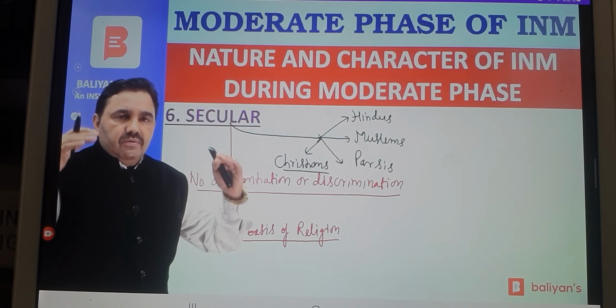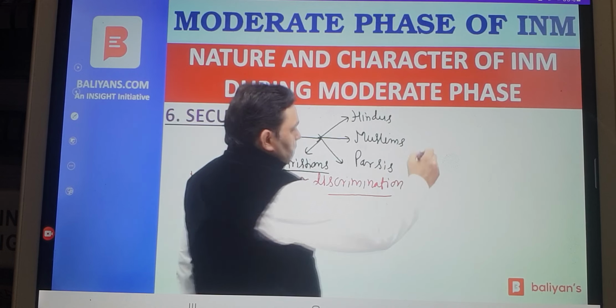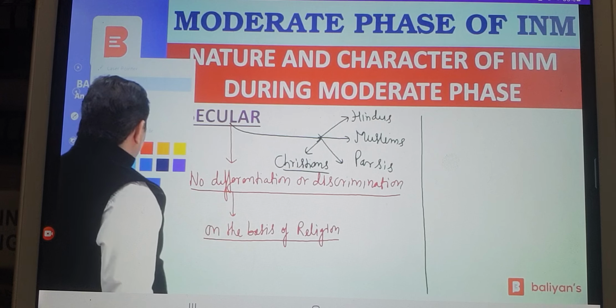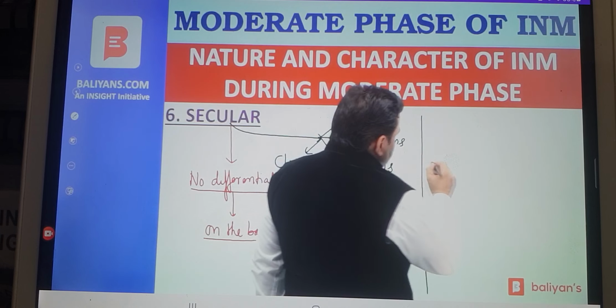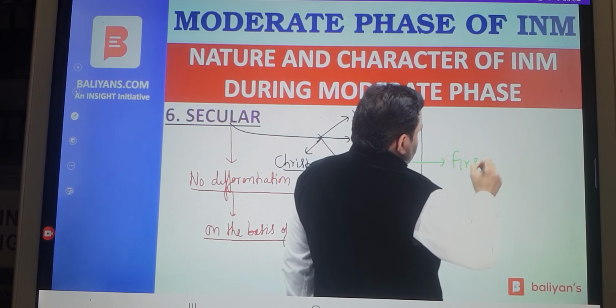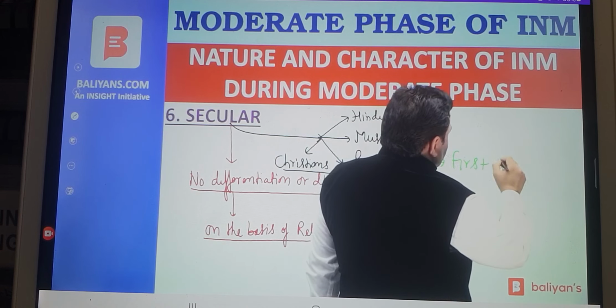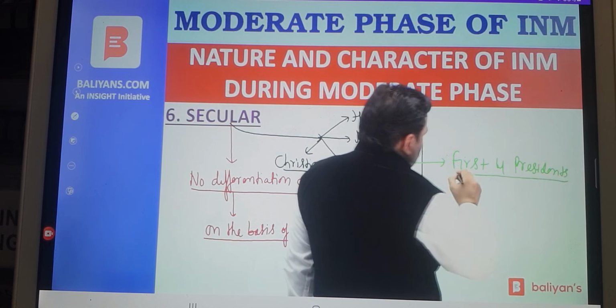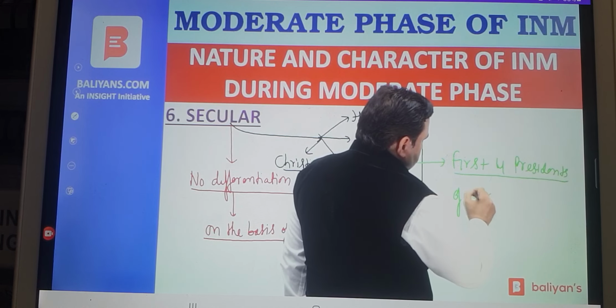The first 4 presidents of Congress were from 4 different religions. So there was no discrimination in Congress on the basis of religion. There was no discrimination in the national movement on the basis of religion. Everyone was welcome in that. And that can be seen in the form of the presidents of Congress. The first 4 presidents of Congress were from 4 different religions.